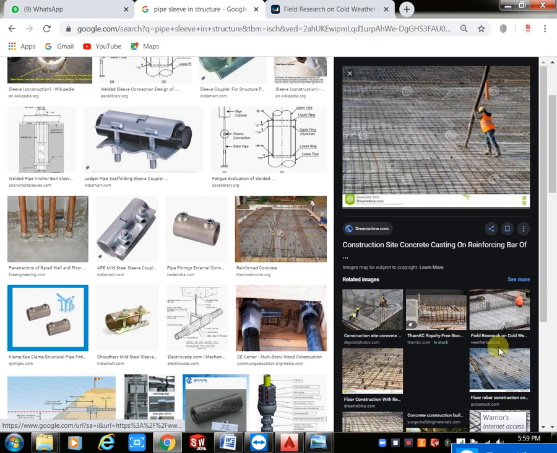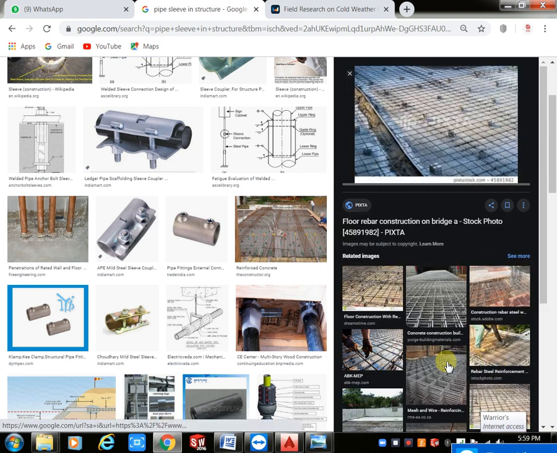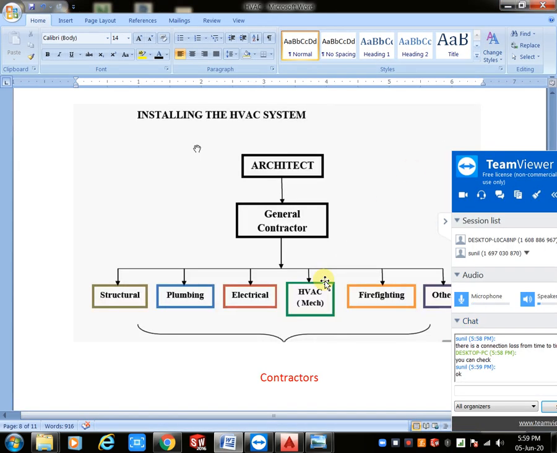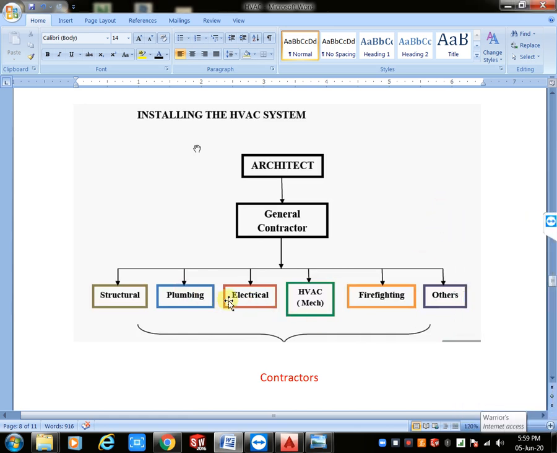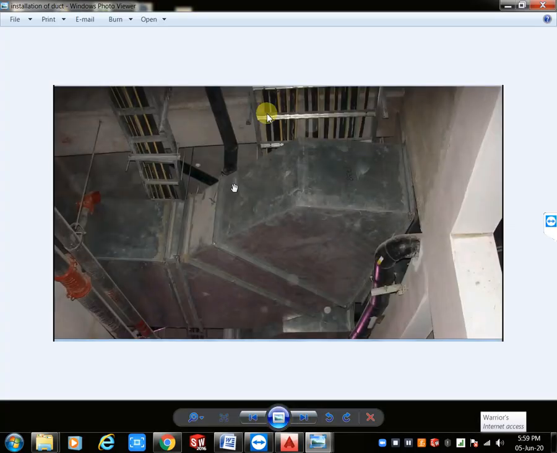Next, electrical. Now I will explain electrical installation and the duct. See in this picture, electrical is the top duct. Above we have electrical. Why did we place the duct above the electrical service? Is there any reason for that?